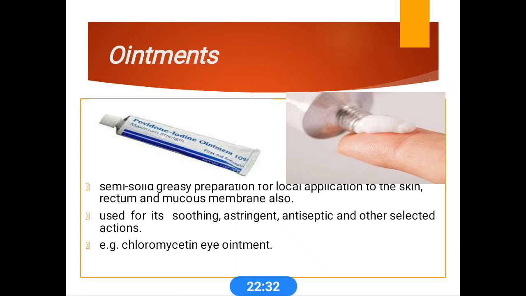Okay, another commonly used one is ointments, which are semi-solid greasy preparations for local application to the skin. They are mainly used for soothing, astringent, and antiseptic purposes. Astringents precipitate surface protein and act only on the outer layers of the skin, without penetrating inside. Examples of ointments are chloromycetin eye ointment and povidone ointment. Povidone preparations are available in many forms: gargles, mouthwash, and ointments.